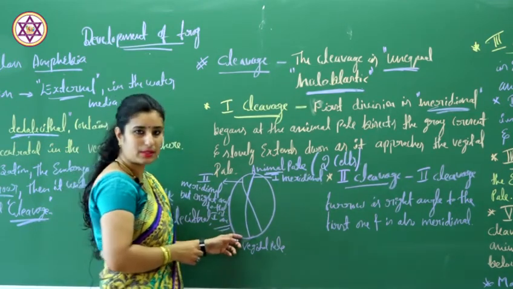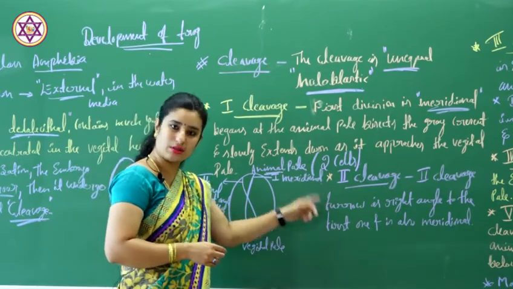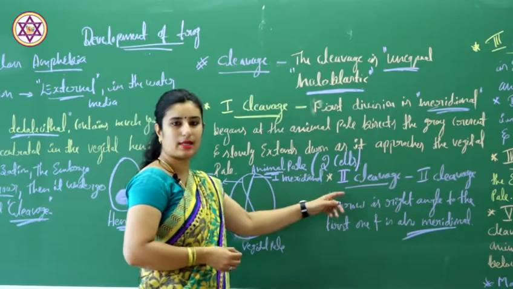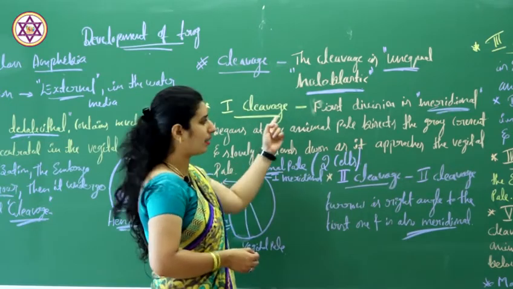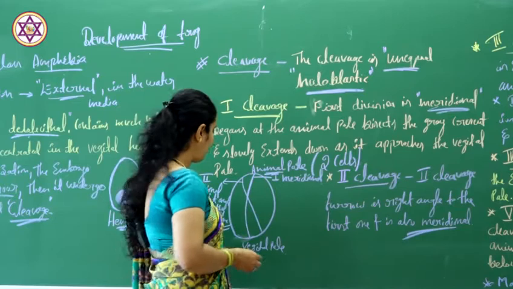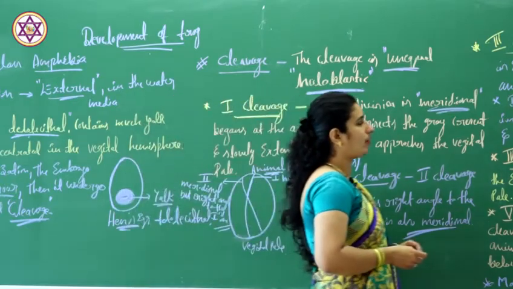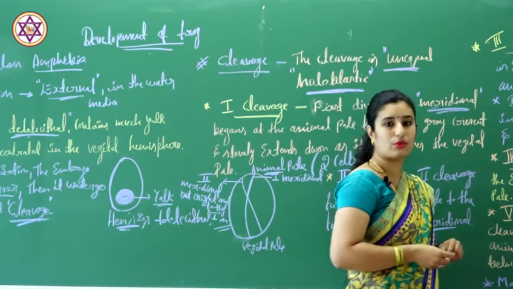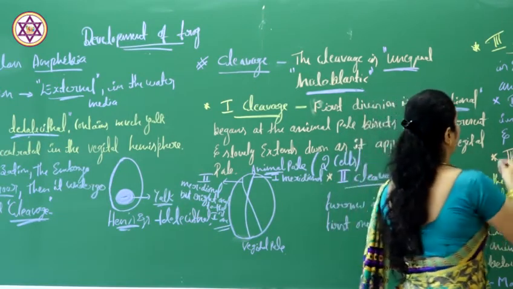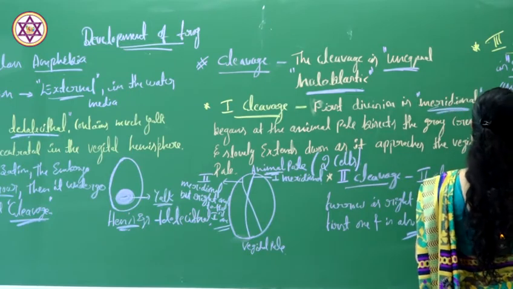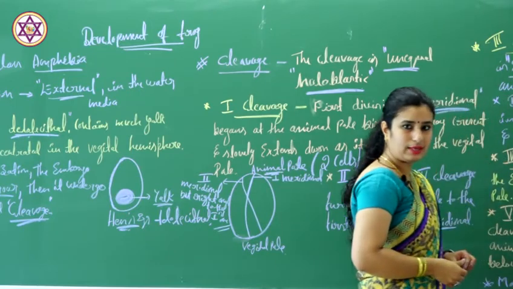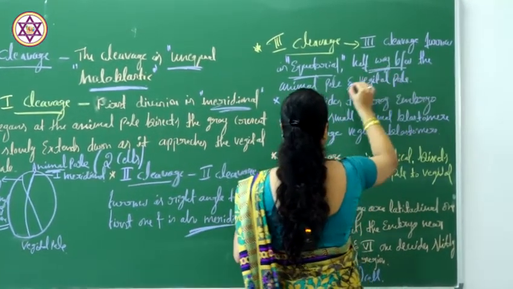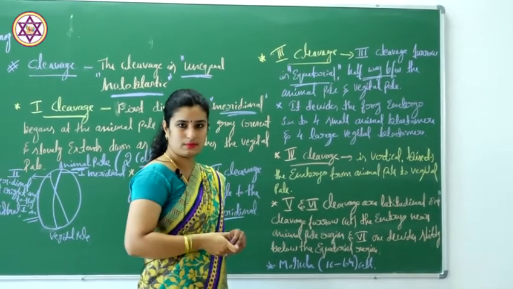Okay, you have to remember this. The second cleavage is also meridional, but it is at right angle to the first cleavage. Coming to the third cleavage, here the third cleavage furrow is equatorial, halfway between the animal pole and the vegetal pole.